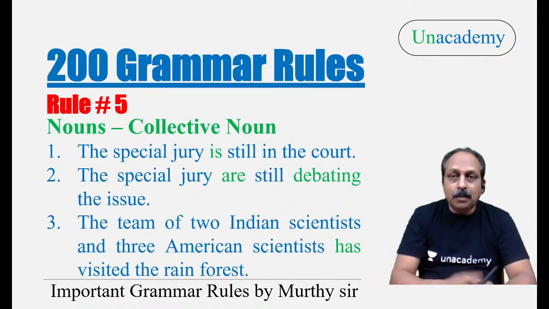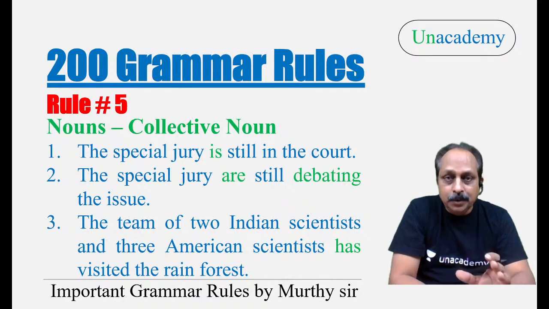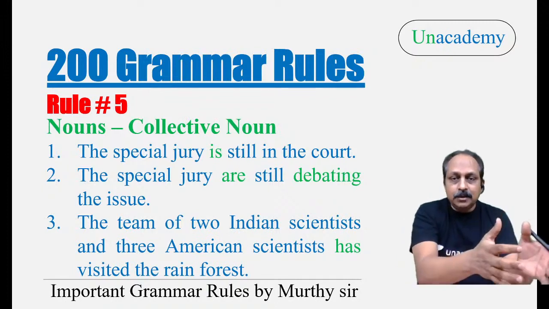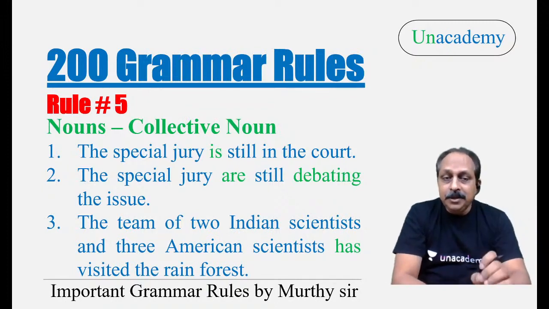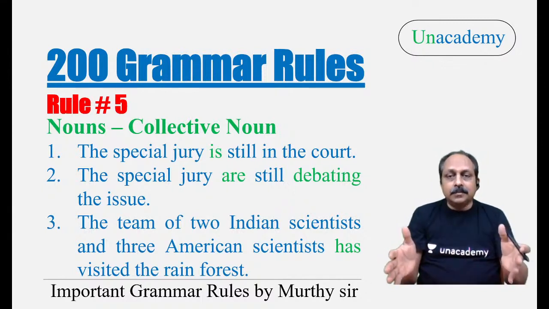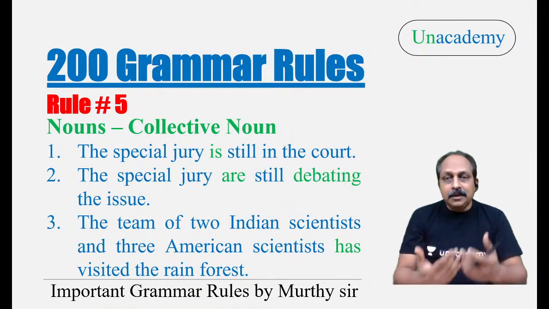And I would like to show some more examples because it's an important rule. The special jury is still in the court. Now, I hope you guys are listening very carefully. The special jury is still in the court. Here we are talking about jury as one unit, so singular verb. The special jury are still debating the issue. Debate, discussion. That means no unity. Here the verb changes. Is changes to are.